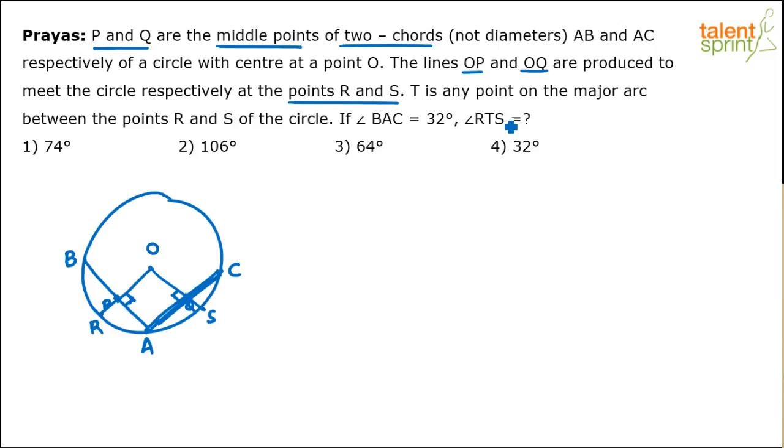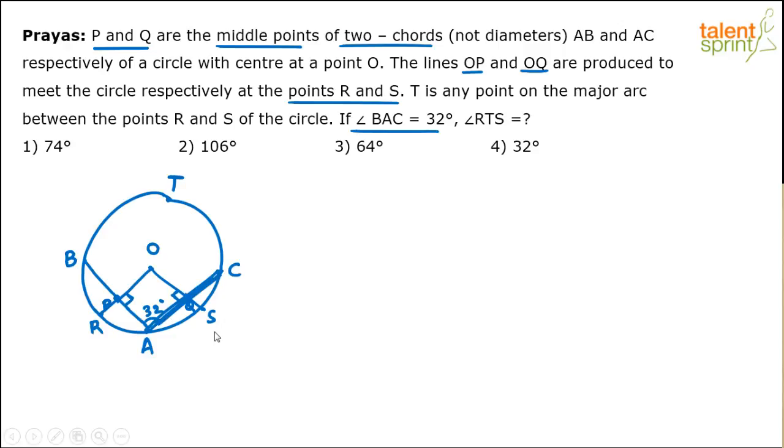Now next point given here is that T is any point on the major arc between the points R and S. So there is a minor arc RS and there is a major arc RS. You understand my major and minor arc, right? So T is any point on the major arc between the points R and S of the circle. So points are R and S on the circle. This is the major arc. T is any point here. Let's say T is this point on major arc RS, right? Angle BAC is 32 degrees. What is BAC? This angle is 32 degrees.